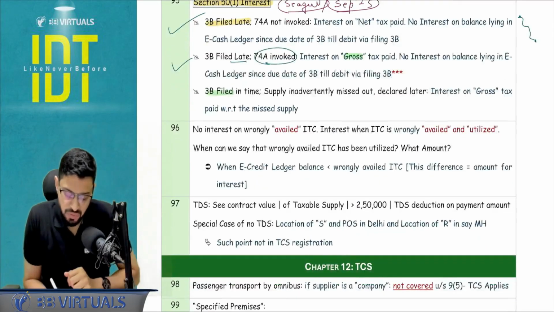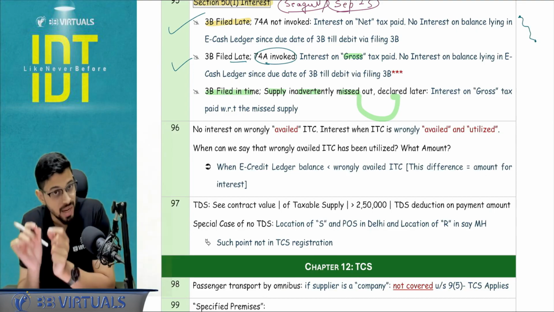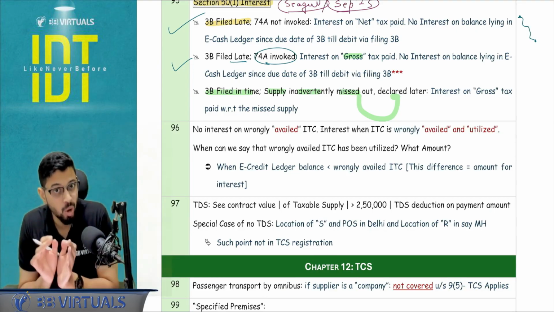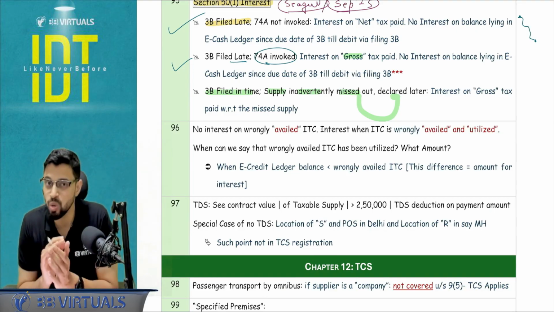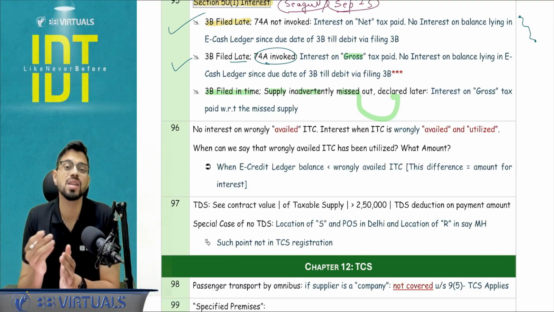Now, if the 3B is filed in time, but a supply was inadvertently missed out and declared later, then on that particular GST portion, which is calculated with respect to the supply which is omitted, you are going to pay the tax on the gross amount. There is no deduction happening. Section 50, Rule 88B, all these things apply when the return is filed late.